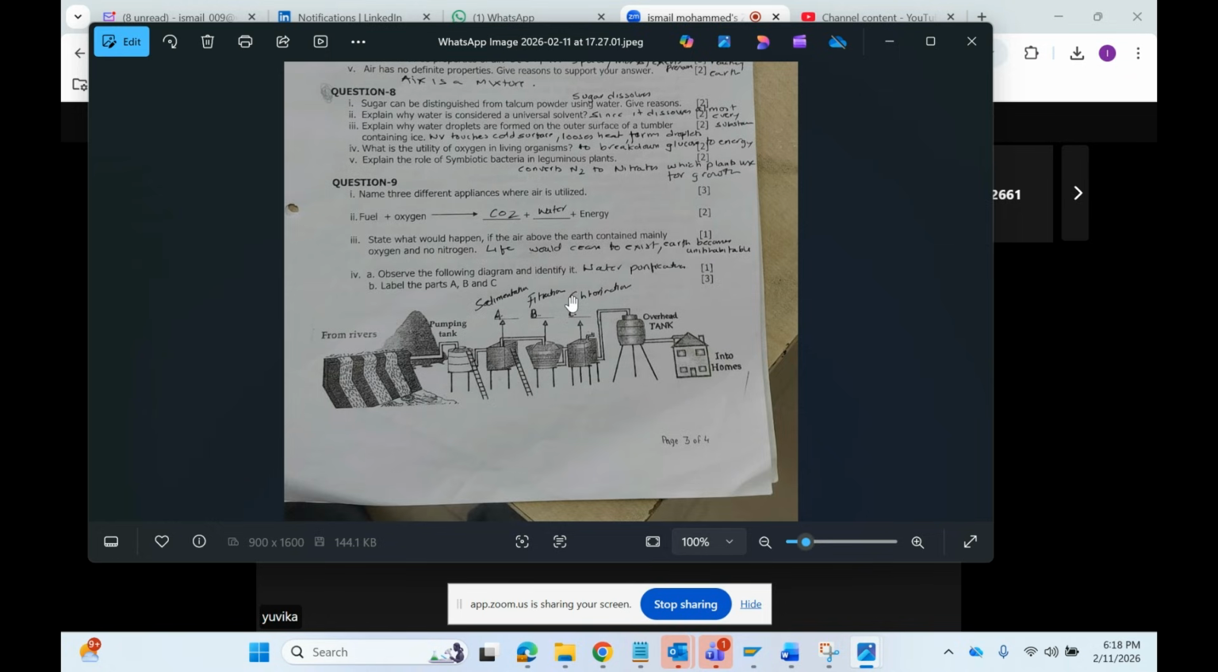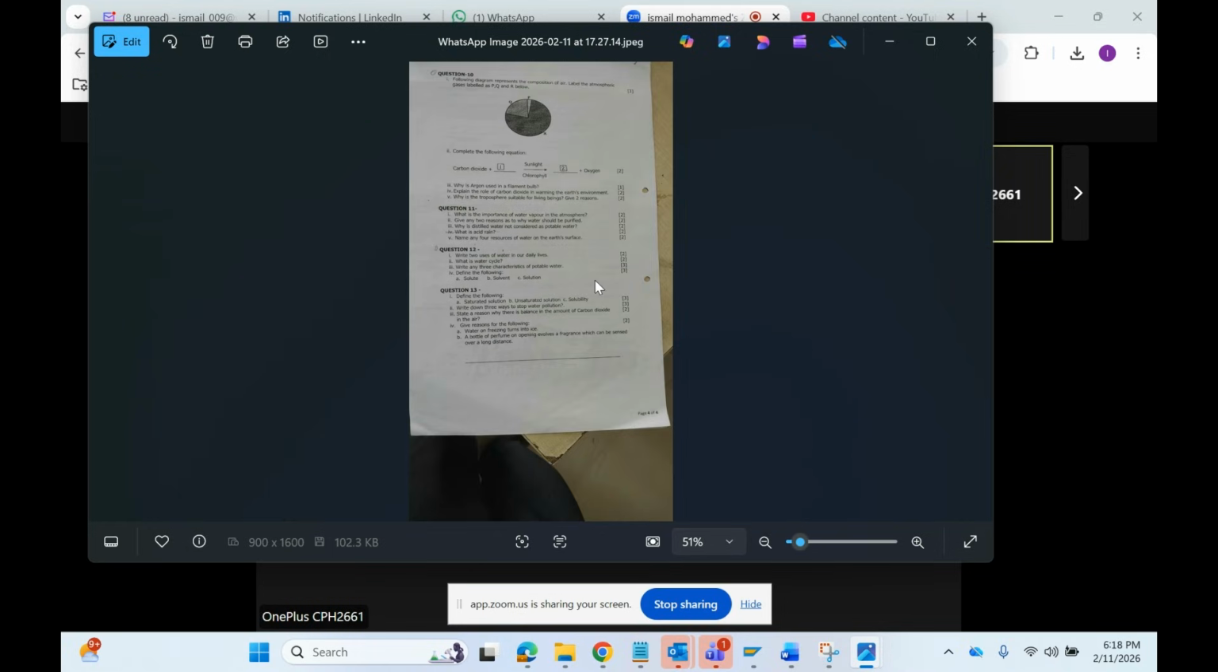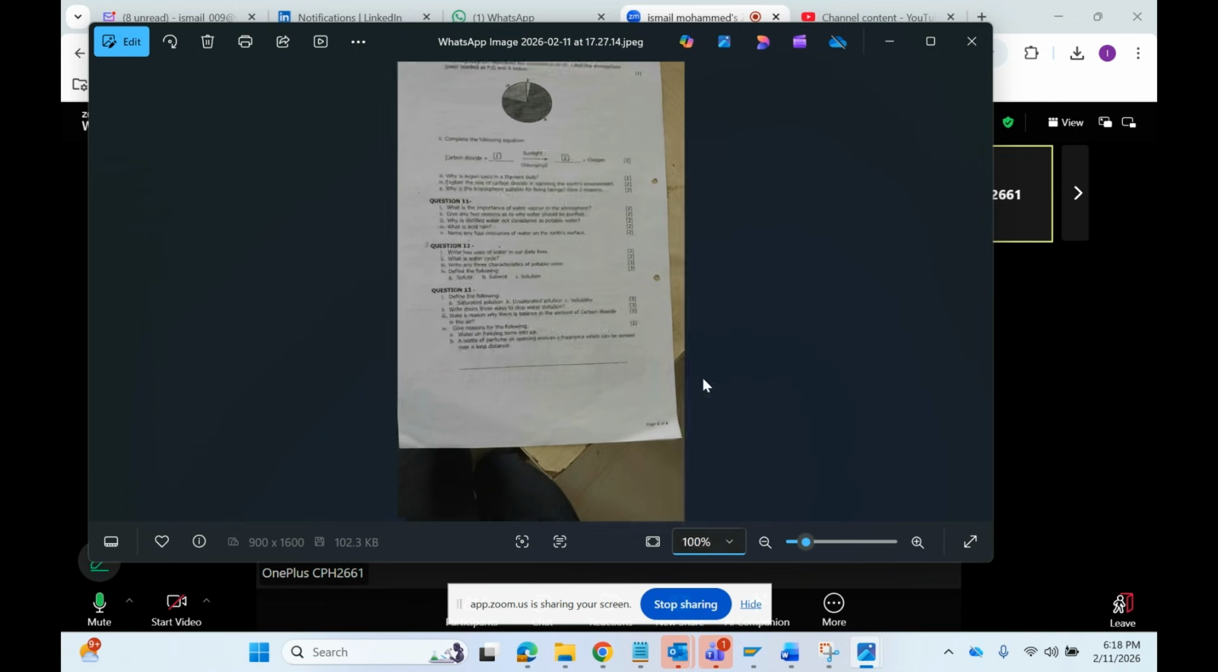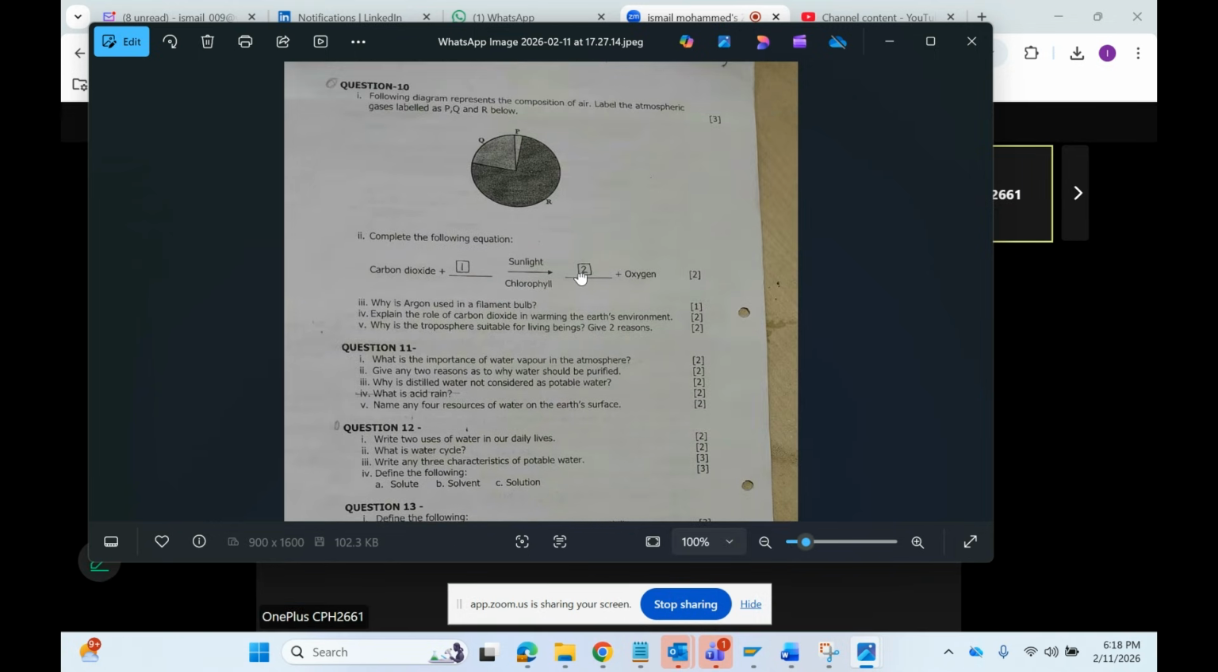So here A is sedimentation, B is filtration, and C is chlorination. Any doubts in this? No. Next one, the last one. After this, we try to see the worksheets. So here, R is nitrogen, Q is oxygen, and P is the rare gases. Carbon dioxide plus dash gives, in the presence of sunlight and chlorophyll, dash plus oxygen. What is 1 and 2?